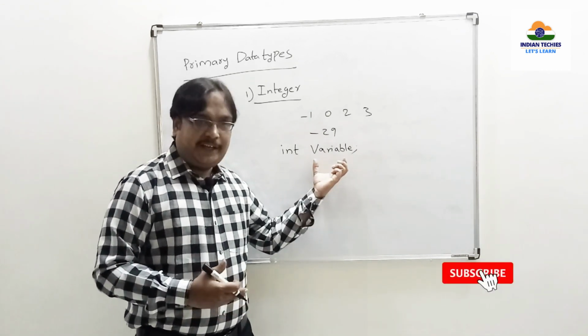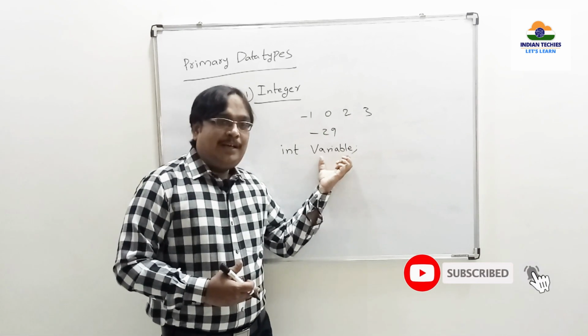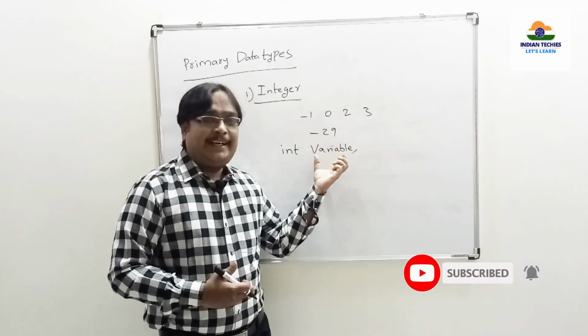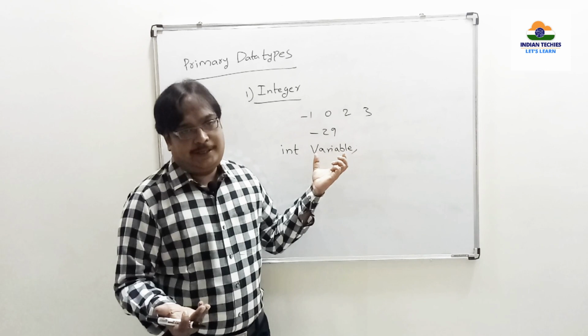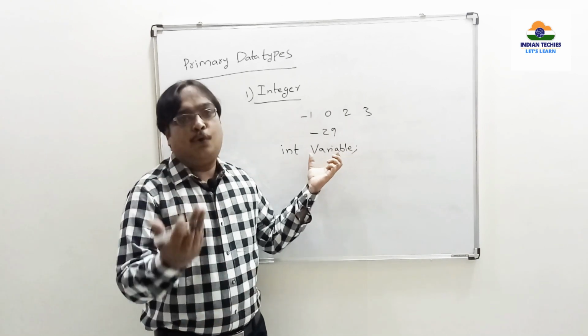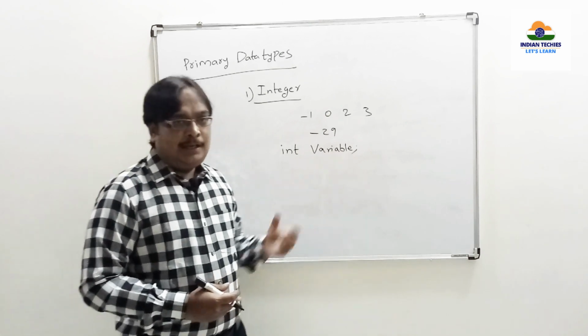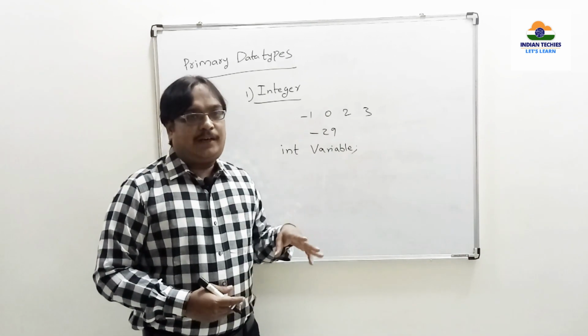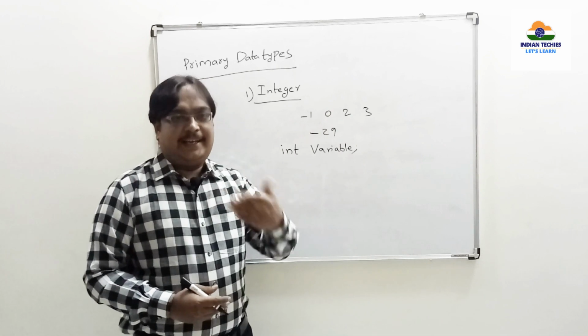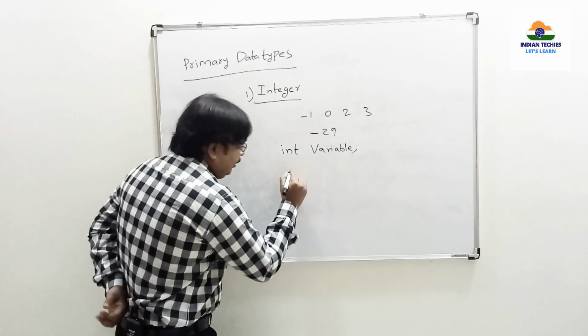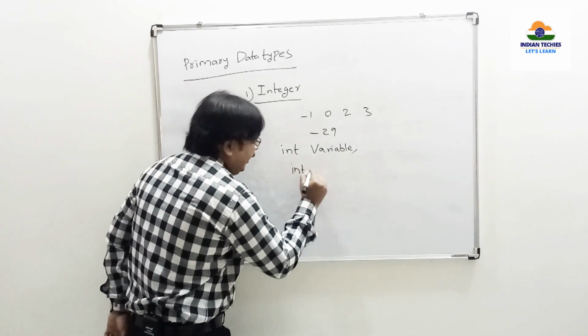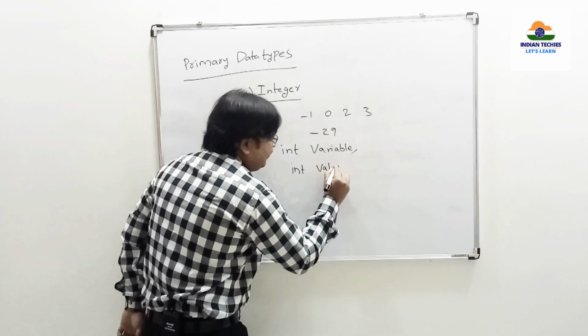That's why we call it a variable. This has to be written with your own name. The only condition is it should start with an alphabet. We will see the rules for identifiers and such variables in later classes. For example, int and creating a name called value.